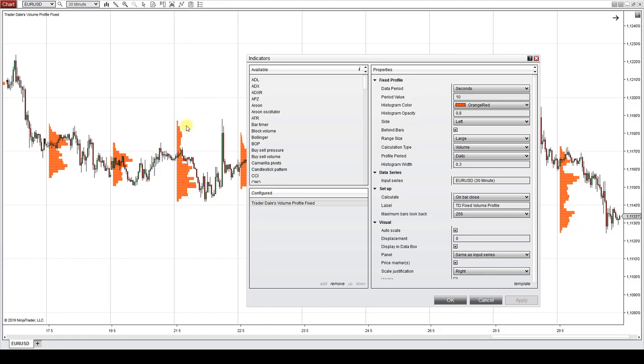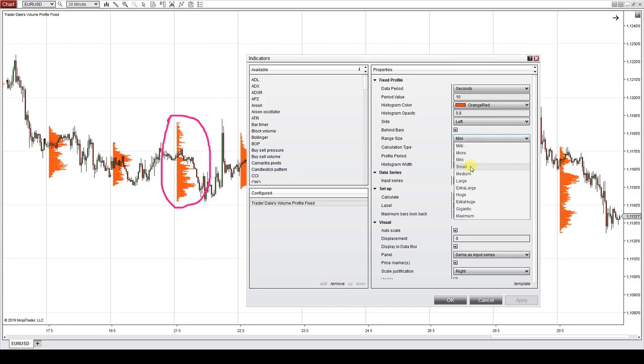It will be faster, the profile will work faster, it will load faster, but it will be less detailed. What I would like to say is that it's not always best to use the most detailed profiles. Not only that they load slower, but also you sort of get lost in the details. You don't really need to see that many details in a profile like this. I personally prefer it like this or like this. So you see the most important volume peaks in the profile, but you don't get lost in the details. Alright, so that's the range size.